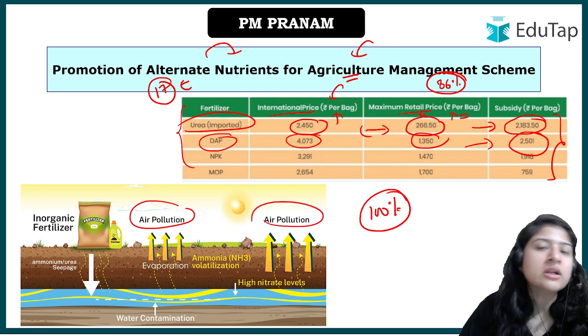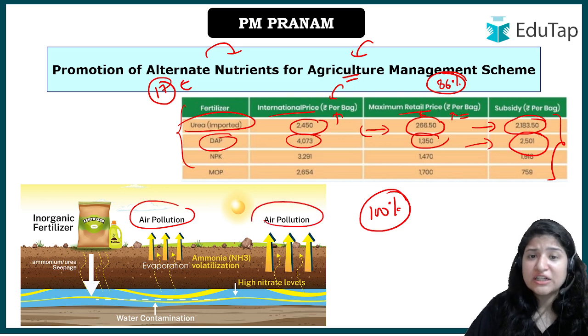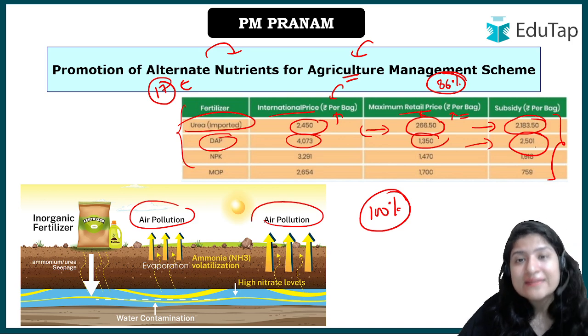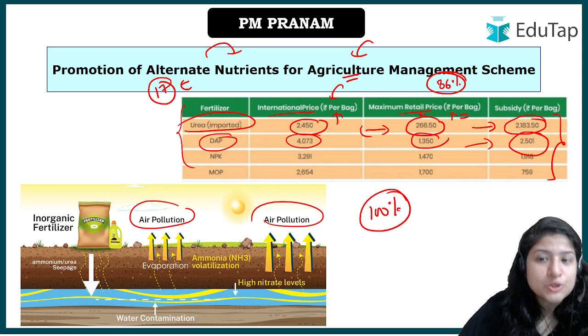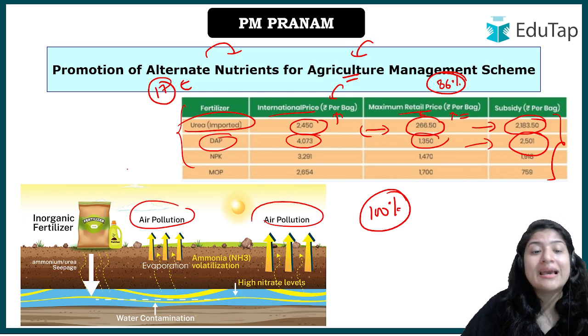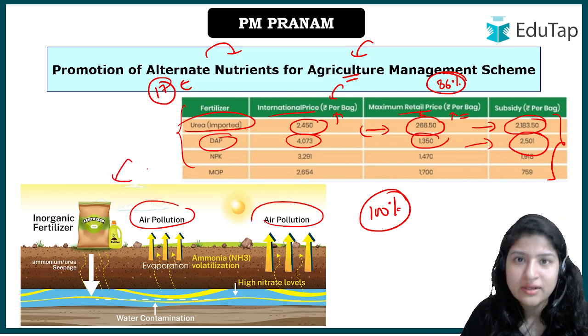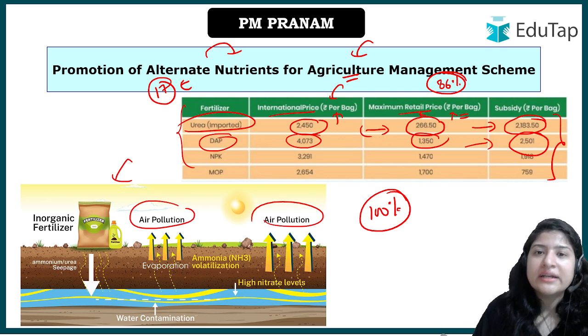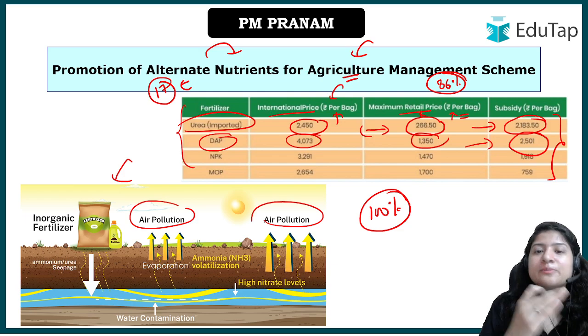So all in all, government saw first of all these fertilizers are very heavy. They were, sorry, very expensive. These inorganic fertilizers are very expensive, and even after spending so much and helping farmers so much, they are impacting the environment, right? So it's a wrong thing. So that is why government came up with the alternative, and the name of that alternative is PM Pranam